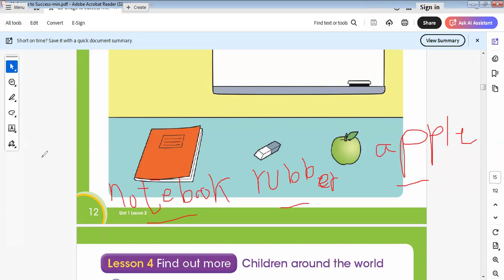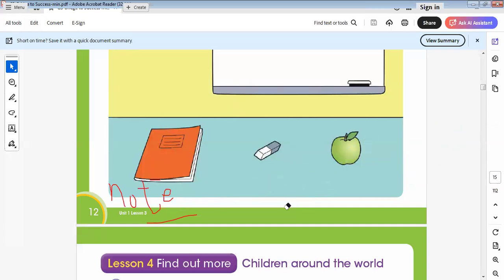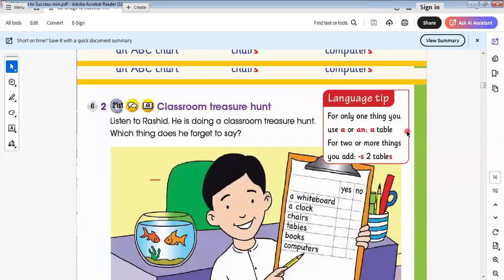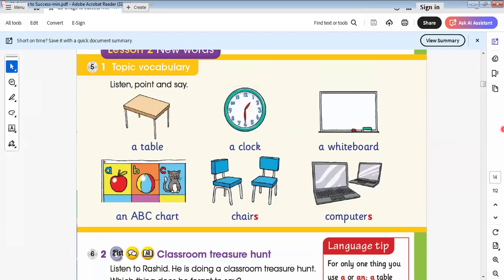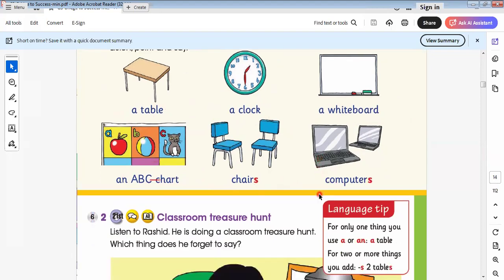I would like to make a quick review of the words that we took today, to revise with you again so you are able to study. Here we have a table, a clock, a whiteboard, an ABC chart, chairs and computers.